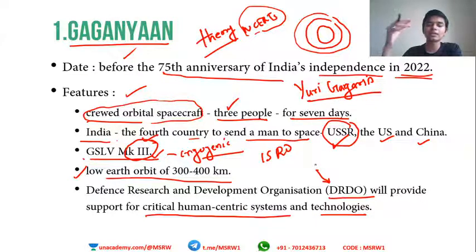So what do we mean by critical human-centric systems? This is the first time we are sending humans into space, right? So we have to be sure that they are medically well off and that their suits are holding in that pressure. Space has zero pressure, right? So if they go into space without adequate protection, they will implode into themselves. That is what it is called. There is no explosion, there is implosion. Why? Because the human body has some pressure, space doesn't, and the human body will just implode into itself